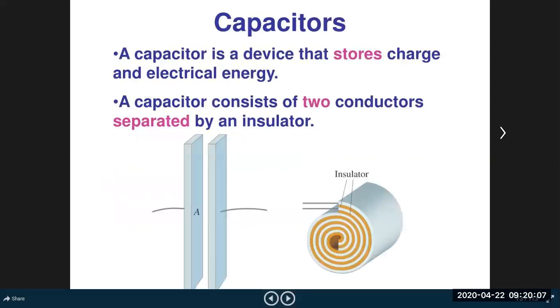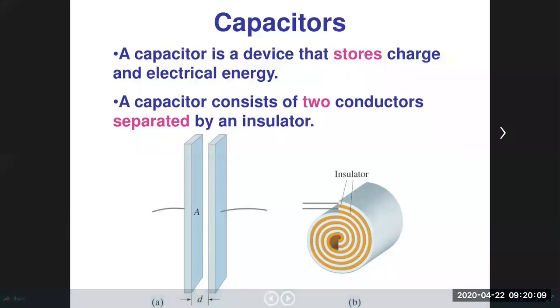So the first topic that we have to deal with right now is the capacitor. First of all, learn what a capacitor is. Here it is given that a capacitor is a device that stores charge and electrical energy in it. Just like you store water or milk in a bucket, in the same way, electric charge is stored in a capacitor. So the same purpose is fulfilled as is fulfilled by the bucket or container.